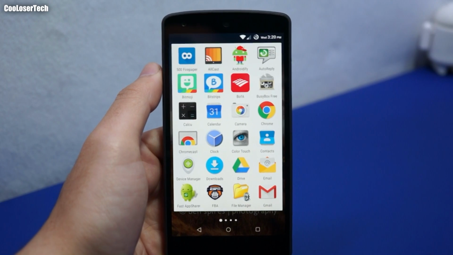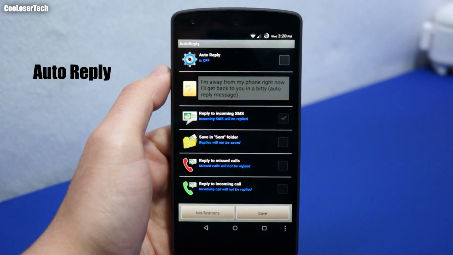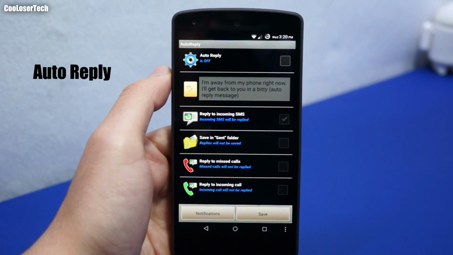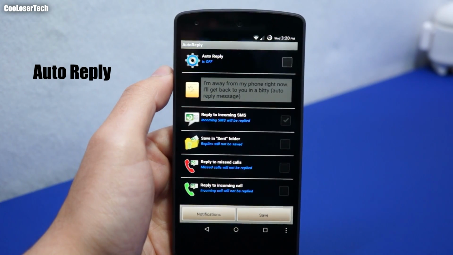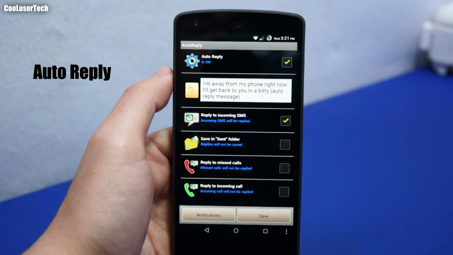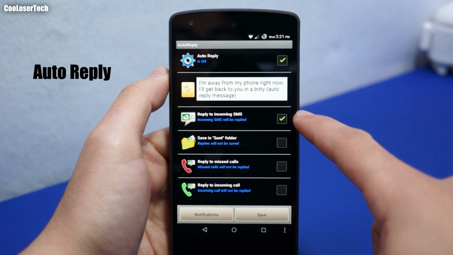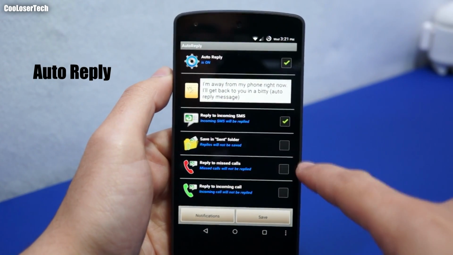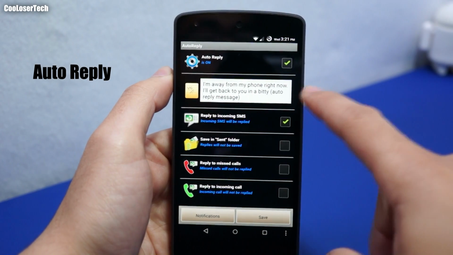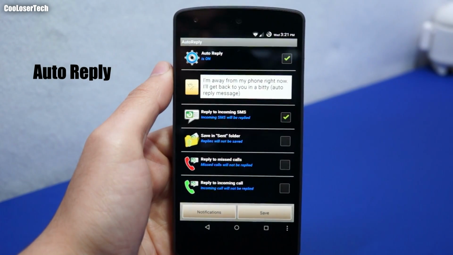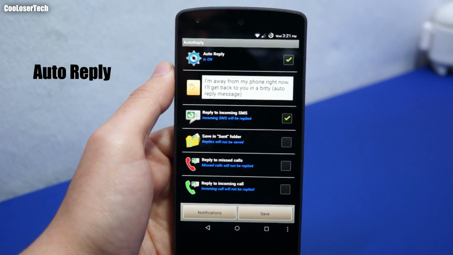And next we have an old version of auto reply. This application auto replies to incoming text messages when you know you're not going to be around your phone, so that you can message someone right away. And you'll see this is the exact message that will be sent to them. Whenever I get a text message, or if you miss a call, it'll text them this automatically, to let them know why you missed their call. Luckily, I always keep a backup of my old application, so if I ever want to revert back.